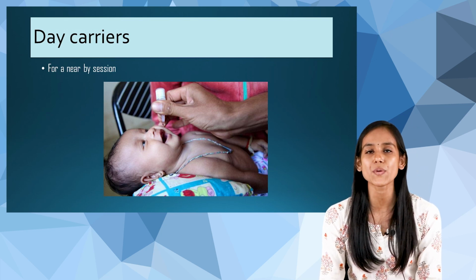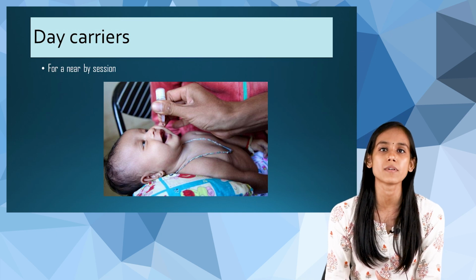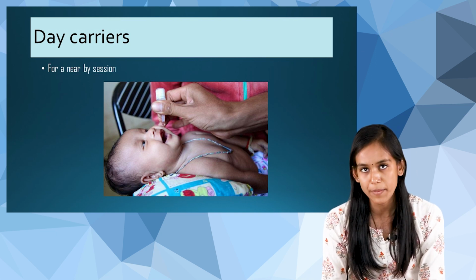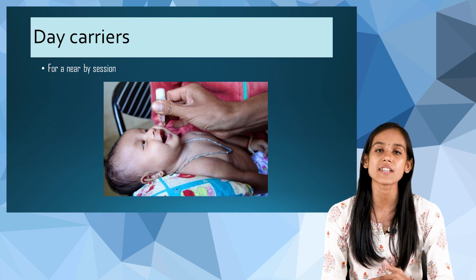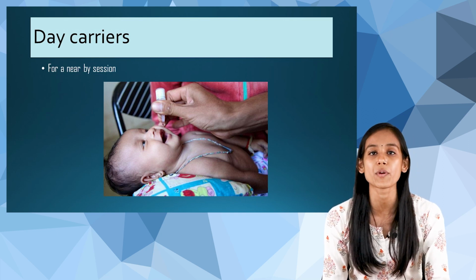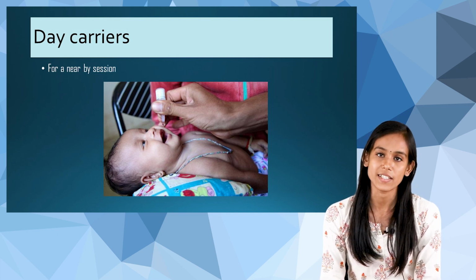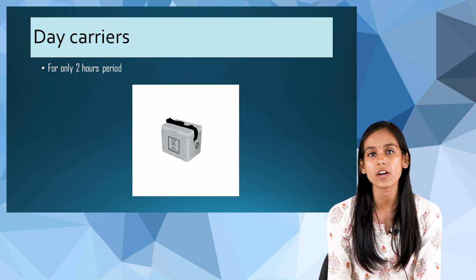When the distance is not much from the point from where we want to transport the vaccine, we use day carriers. This can be used only for 2 hours, and there will be two ice packs used for day carriers.